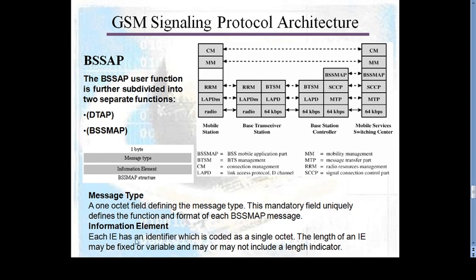Information element. Each information element is identified by a coded single octet. The length of an information element may be fixed or variable, and may not be included in the length indicator.